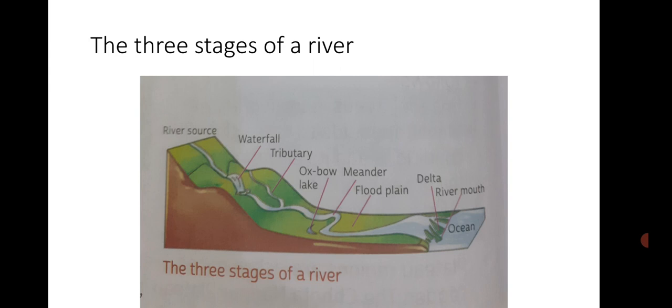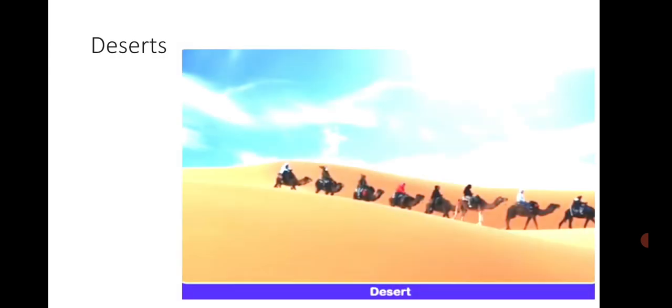When a river enters the ocean, the silt which is brought down by the river from the mountains gets deposited at the mouth of the river, and it forms a triangular shape. This is called a delta. The world's largest delta is the Sundarban Delta, which is formed by the Ganga and Brahmaputra rivers in India.